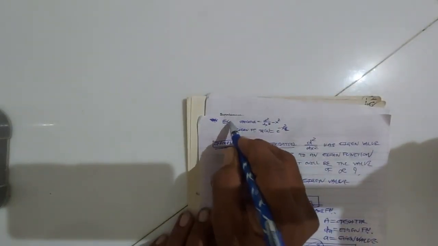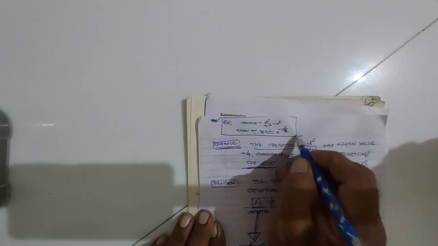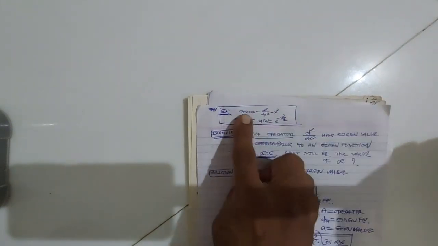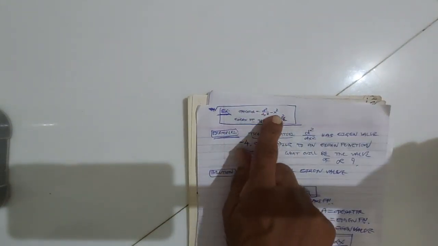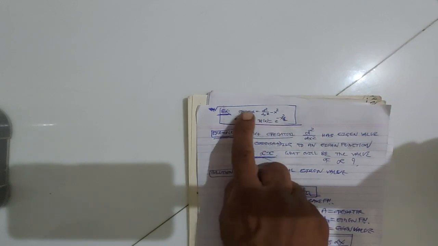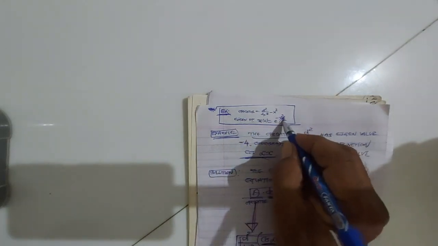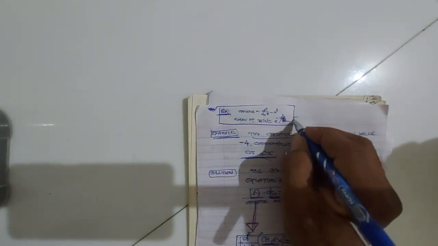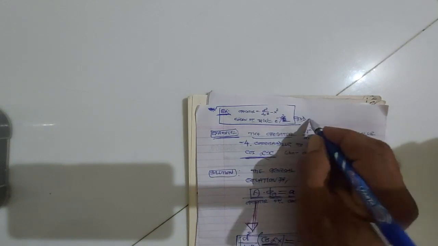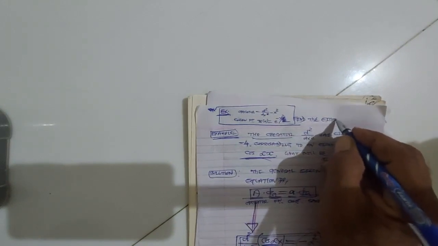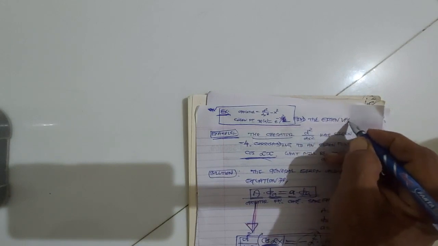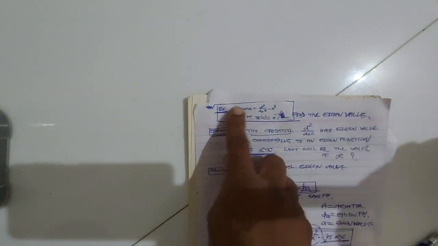Okay, another example I give you for homework. You are given the operator d square upon dx square minus x square. मैं आपको ऑपरेटर देता हूँ d square upon dx square minus x square, आइगन फंक्शन देता हूँ e raised to minus x square by 2. Okay, तो find the eigenvalue. This is the example I am giving you for homework.